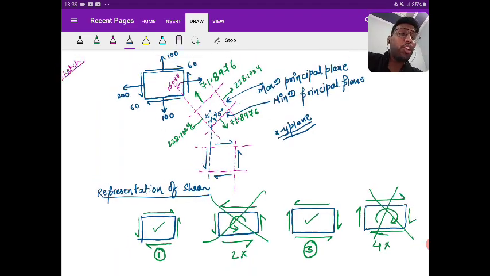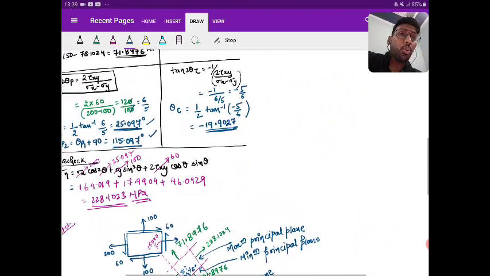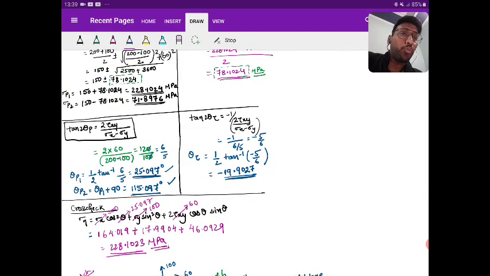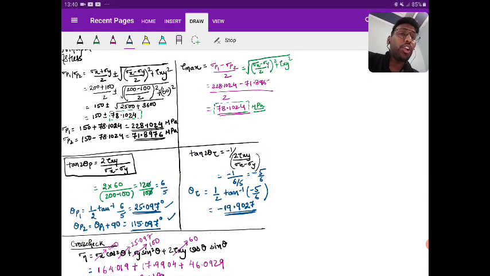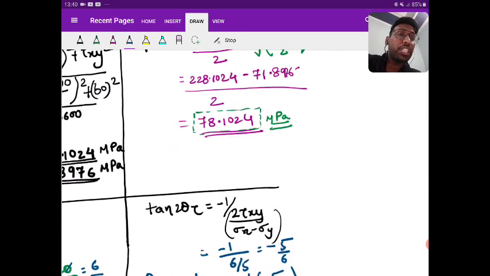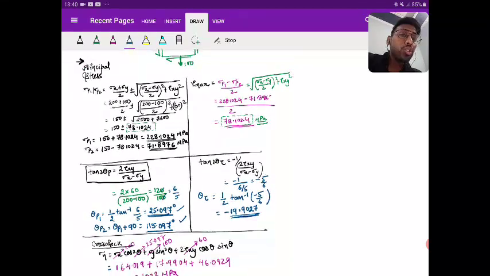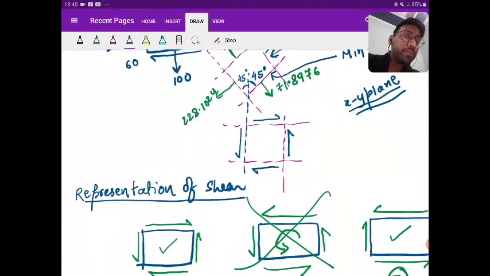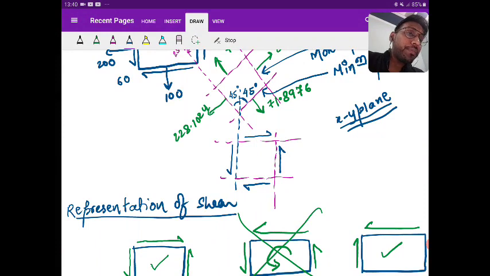What is the value of tau max? 78.1024? Yes or no? The value of tau max is 78.1024. Here also 78.1024. Okay. Now, I need to find the normal stresses.